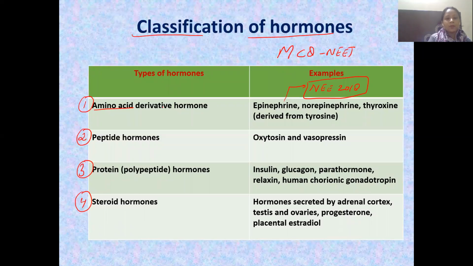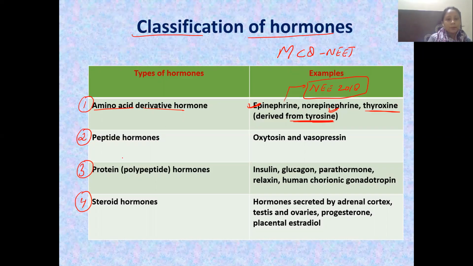The first one is the amino acid. It includes all the hormones secreted by the adrenal medulla, that is epinephrine and norepinephrine, and the thyroxine hormone produced by the thyroid gland. This thyroxine is actually derived from an amino acid known as tyrosine.